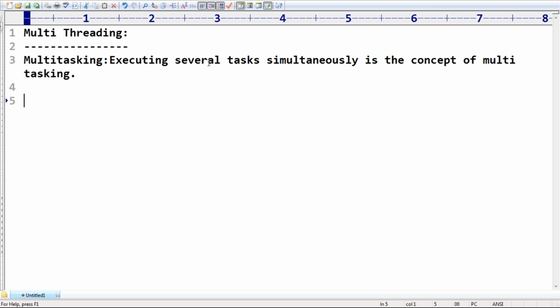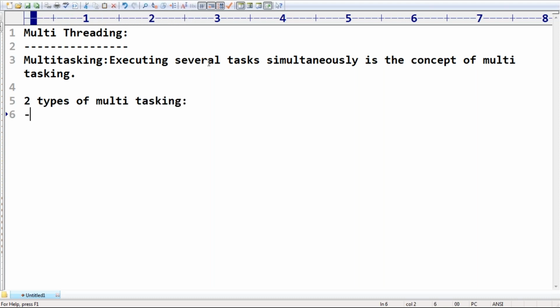Best example, sir, in your company. Listen a bit very carefully about this one, sir. In the company, I hope the basic idea you got, what is multitasking, the theoretical things, right? Clear? Everyone can understand what is multitasking? Doing several tasks simultaneously is the concept of multitasking. Now, there are two types of multitasking in any programming language.